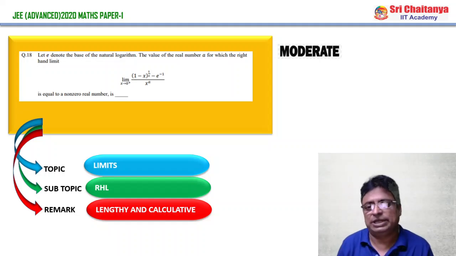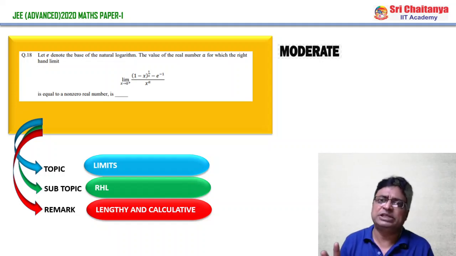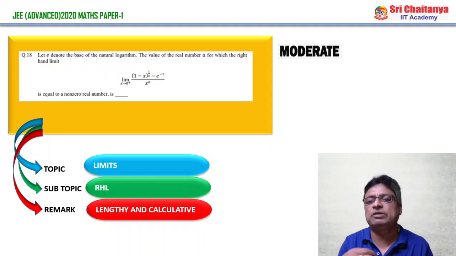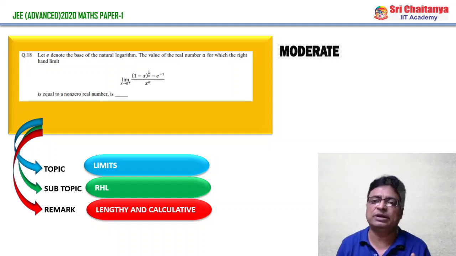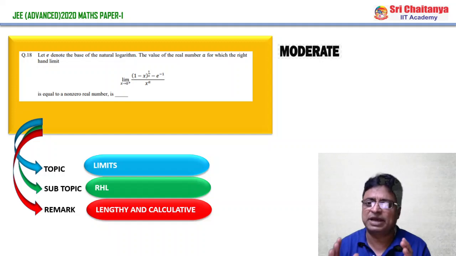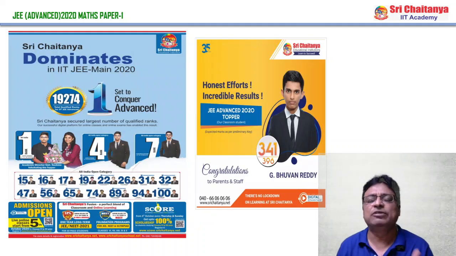So my friends, among all 18 questions, especially in paper 1 mathematics, more than 80% of the questions are what? Moderate only. Moderate doesn't mean that they are not difficult. You have to solve something more. But there are some tricky questions and conceptual based questions. Instead of asking the question directly from a particular topic, majority of the questions are linked with what? Previous topics. This is about the beautiful analysis of mathematics paper 1, and in the next session we will discuss paper 2 also.